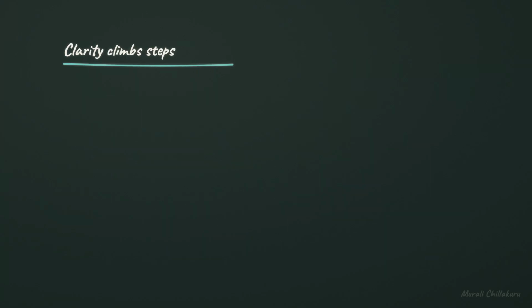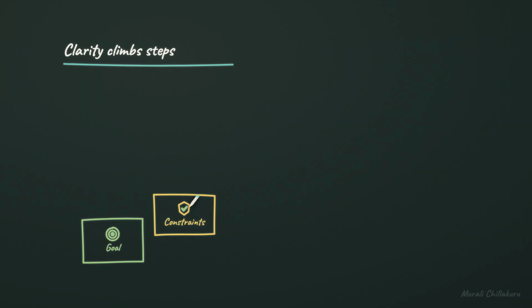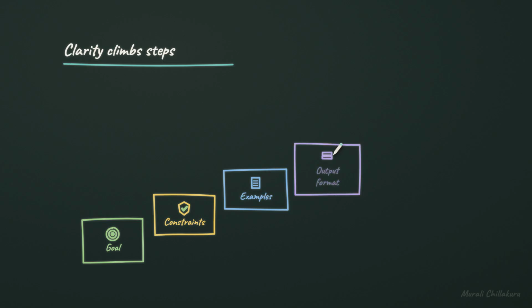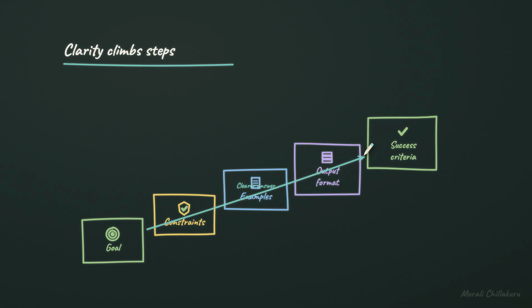What does a strong prompt usually include? Start with the goal, the outcome the assistant is trying to produce. Add constraints, limits on tone, scope, safety, length, or sources. Provide examples when the desired pattern is easier to show than describe. Specify output format when another system or person needs consistency. Define success criteria so the answer can be judged, not merely generated. Together, those ingredients produce a clearer answer and make failures easier to fix.